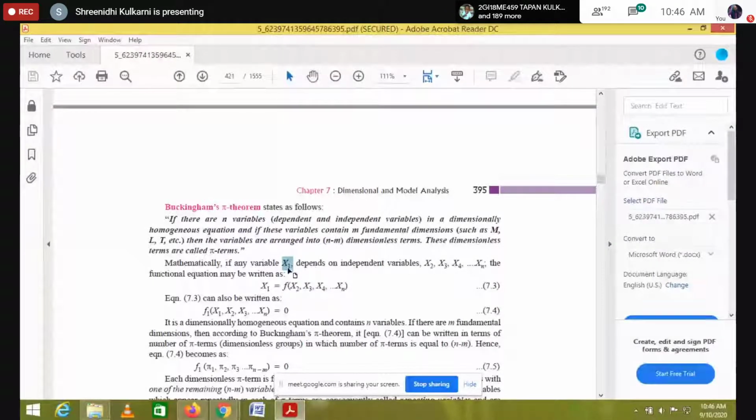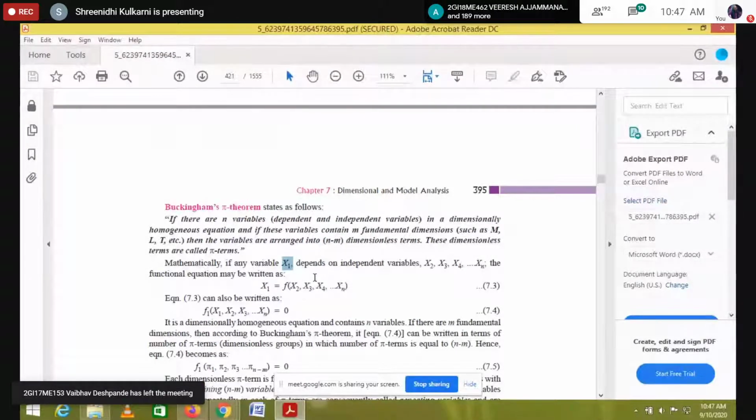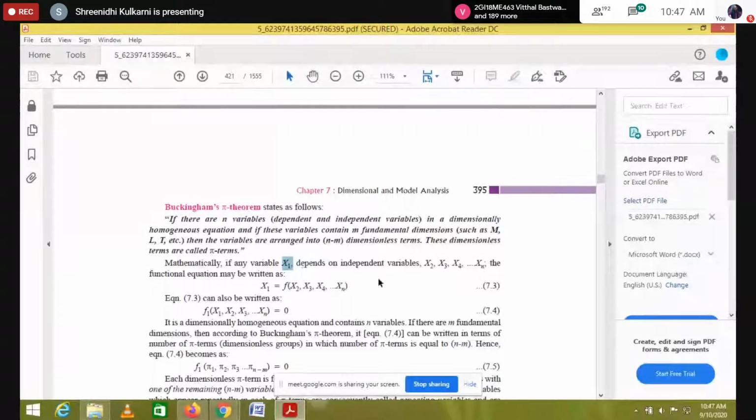So power depends on the independent variables, which is why they given x2, x3, x4 up to xn. This equation may be written as x1 is a function of x2 up to xn.